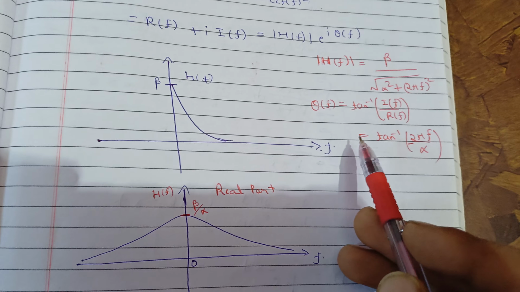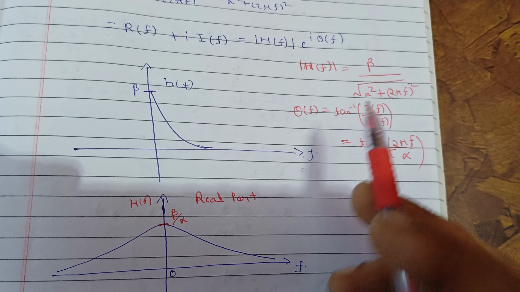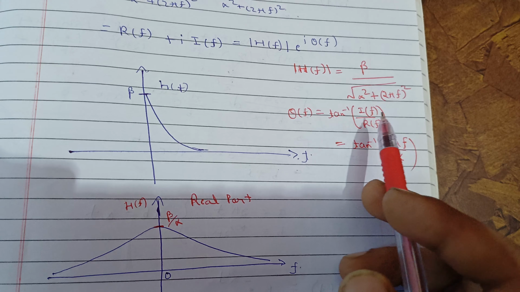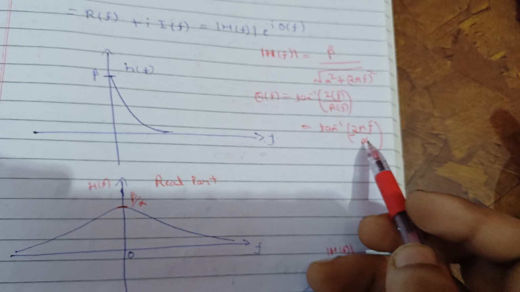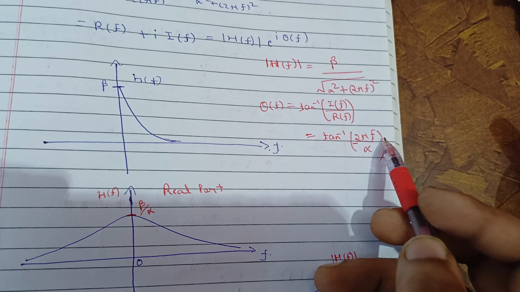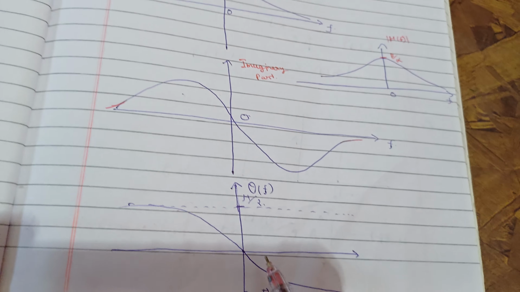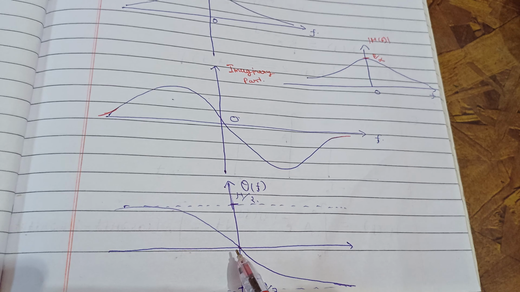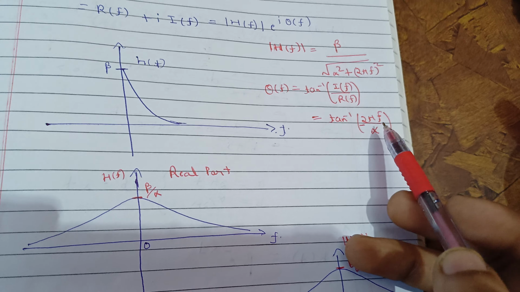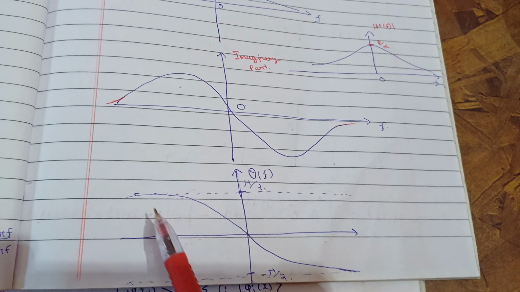Similarly, we can plot this phase angle also. As we know that tan inverse goes from minus pi by 2 to pi by 2. So you can see that the value of this will be between minus pi by 2 and pi by 2. As f tends to positive infinity, you get the maximum negative value, that is minus pi by 2, and as f tends to negative infinity, it will be positive pi by 2. So that's how this curve will be. Let's move forward.